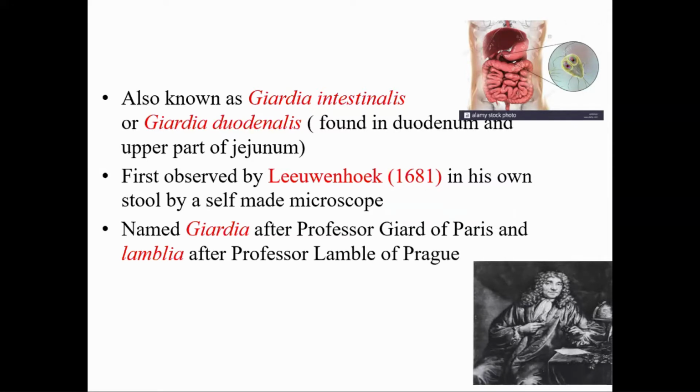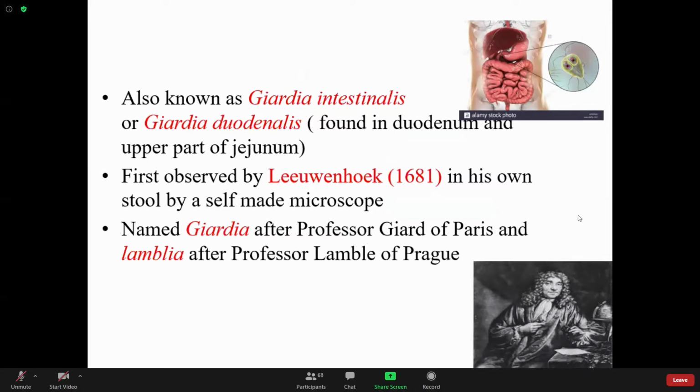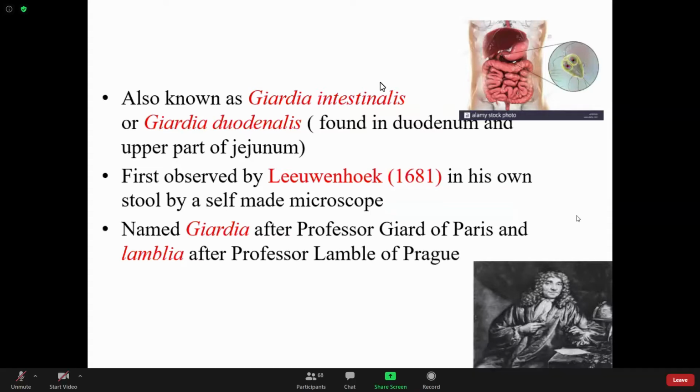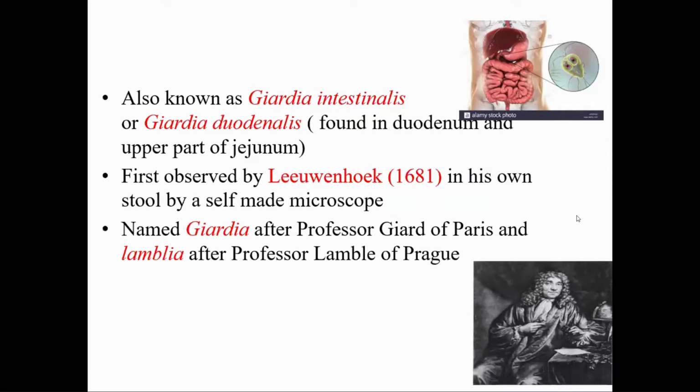This parasite, Giardia lamblia, was first observed by Anton van Leeuwenhoek in 1681 in his own stool, using his self-made microscope.